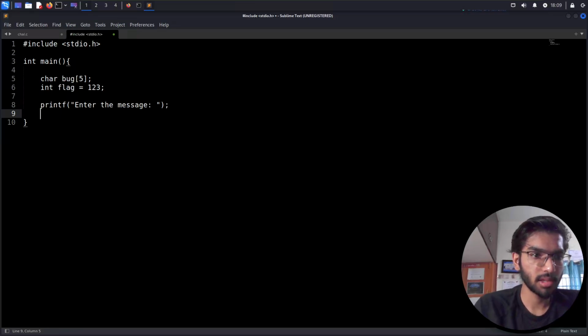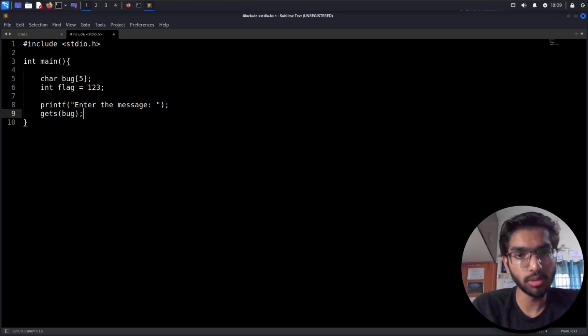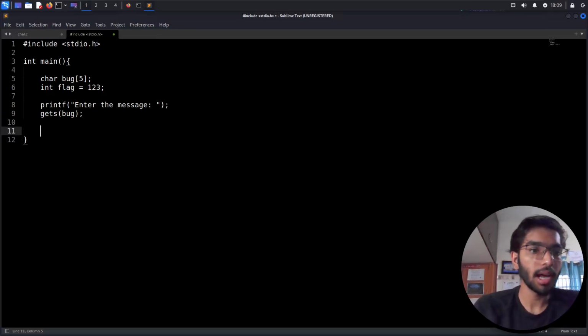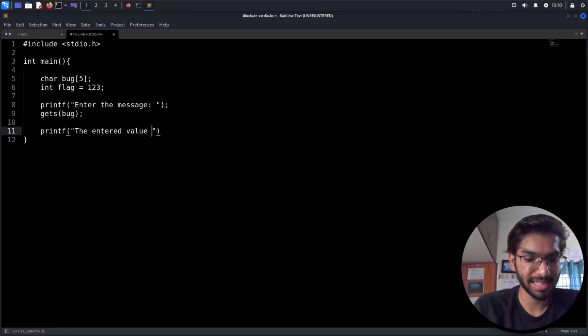Then let me use the gets function, gets bug. It's going to take whatever input the user enters and assign it to the bug variable, which has a stack limit of 5. I'll explain what I'm doing in a minute. So printf, I'm going to print the entered value, percent s, which is a string, then a new line, that is bug.